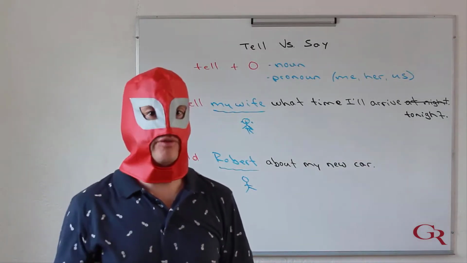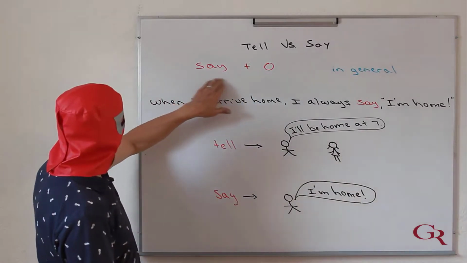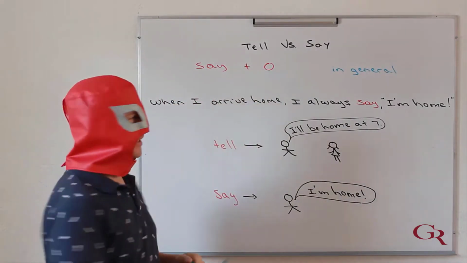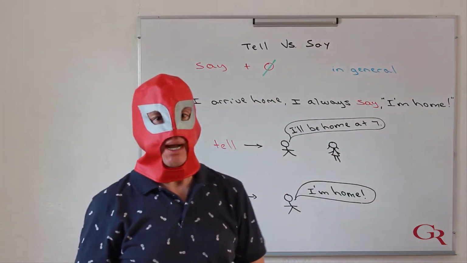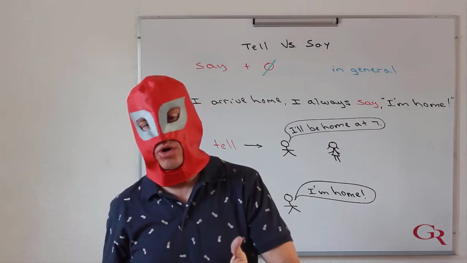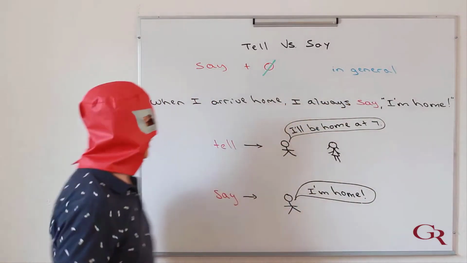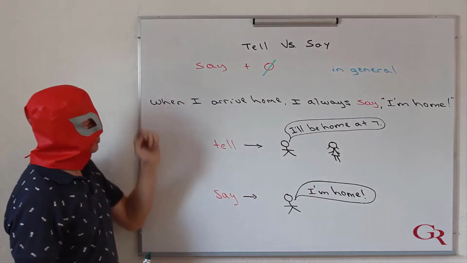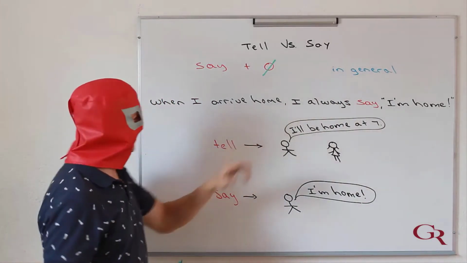Now, let's move on to say. Okay, now we have say. With say, we're not going to have an object after that verb, okay? I'm not going to say you, or say my wife, or say Robert. I'm going to say something in general, okay? Now, once again, I can use say for any tense. Right now, I have just one example for you, okay?